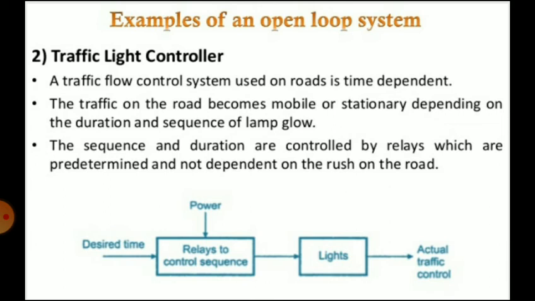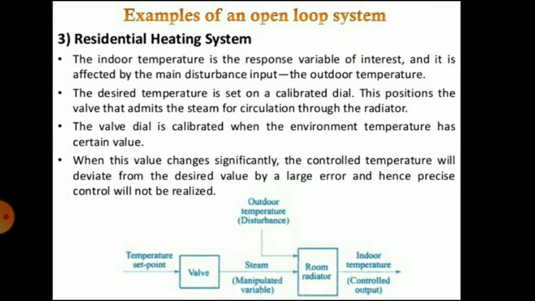The sequence and duration are controlled by relays which are predetermined and not dependent on the rush on the road. So depending on the rush, this system will not be operated. It is operated as time dependent, that is, a time that is set in a control. So that is an open loop system.